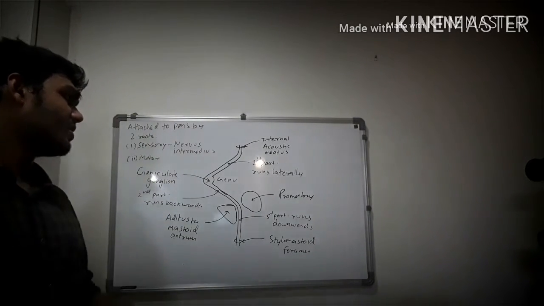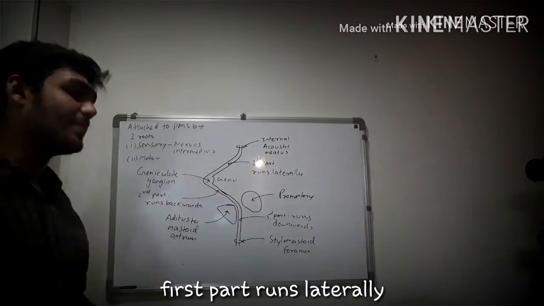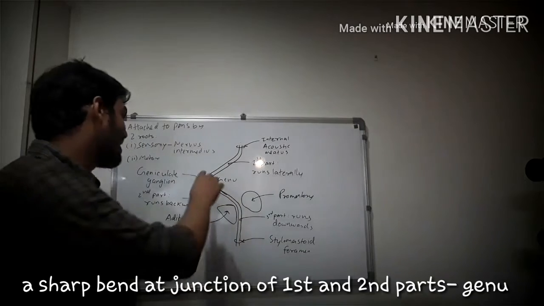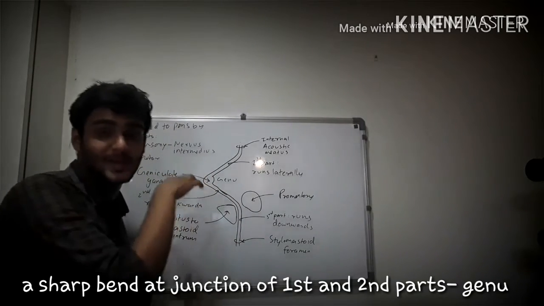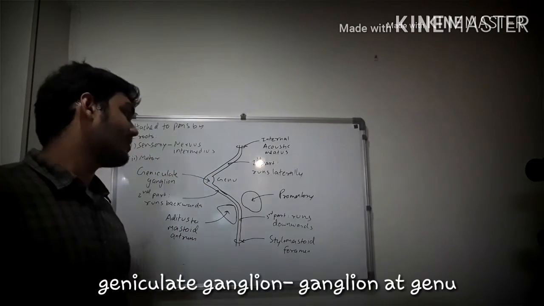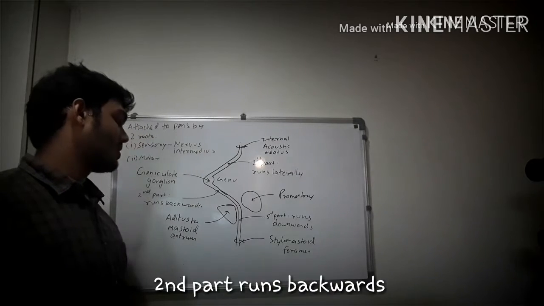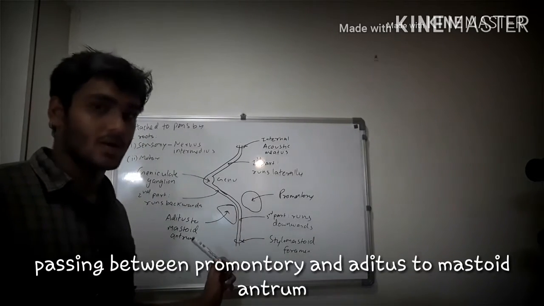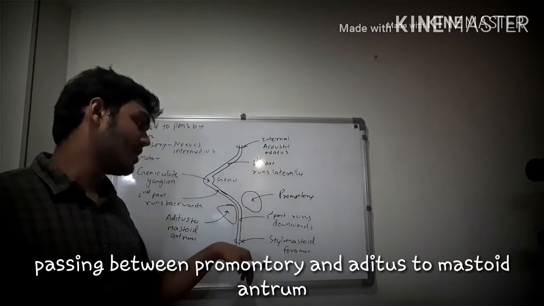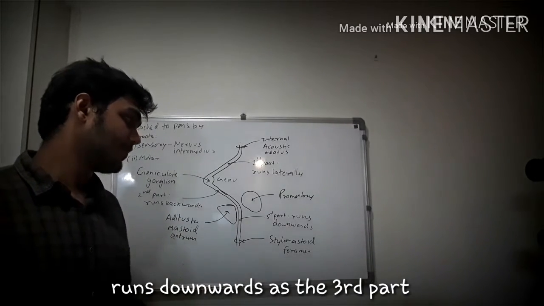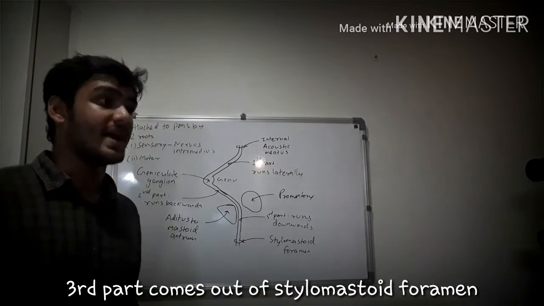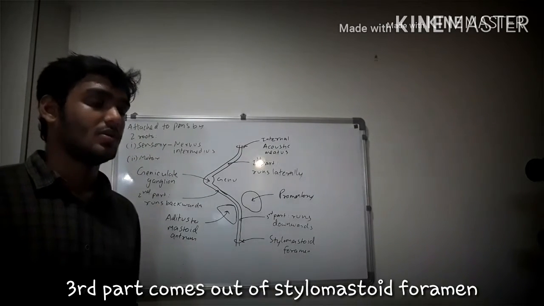The first part runs laterally, and there is a sharp bend between the first and second parts, which is known as the genu, and there is a ganglion there, known as geniculate ganglion, as it is present at the genu. The second part runs backwards, passing between the two bony points, promontory and aditus to mastoid antrum. It runs downwards and runs as the third part. The third part comes out of the stylomastoid foramen, and now begins the extracranial course of the facial nerve.